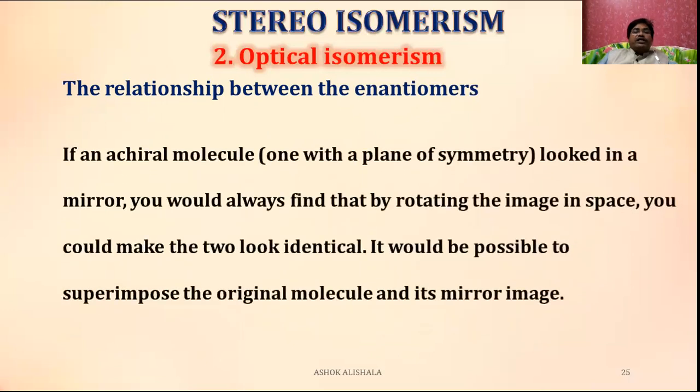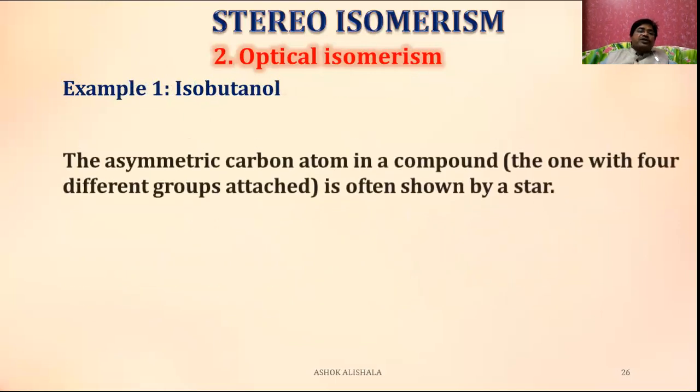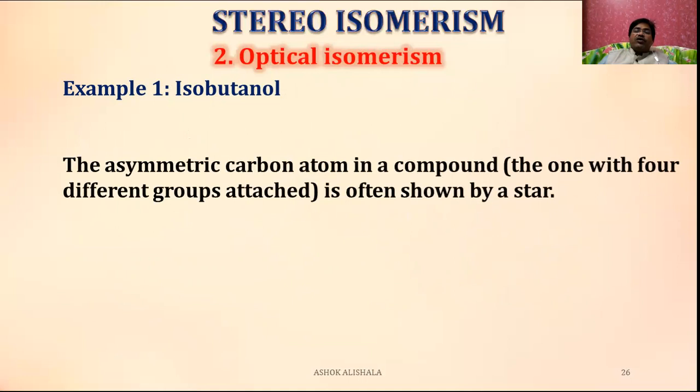If an achiral molecule with a plane of symmetry is looked at in a mirror image, you would always find that by rotating the image in space, you could make the two look identical. It would be possible to superimpose the original molecule on its mirror image. See this molecule. The asymmetric carbon atom, the one with four different groups attached, is often shown by a star. This is an asymmetric center, with a methyl group, OH and hydrogen.